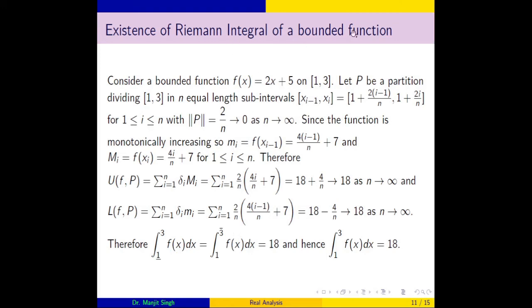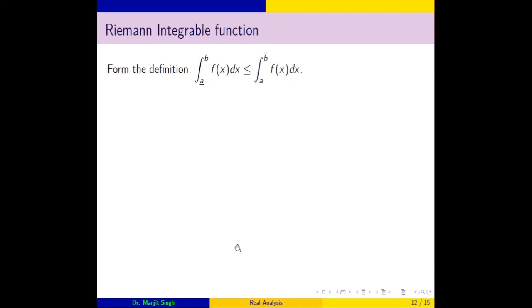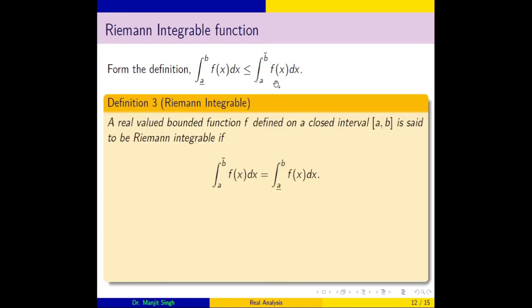If the function is bounded, it is not necessarily true that the lower integral is equal to the upper integral. But we have this situation: the lower integral is always less than or equal to the upper integral. It is due to the connection of the lower sum with the upper sum. So it is a simple consequence of the lower sum and upper sum.